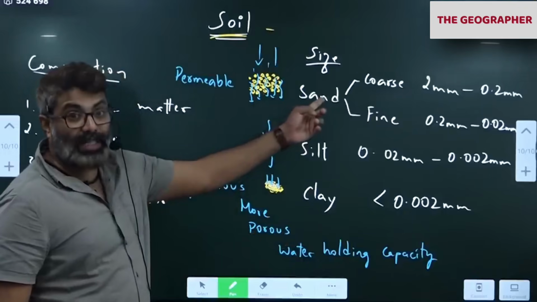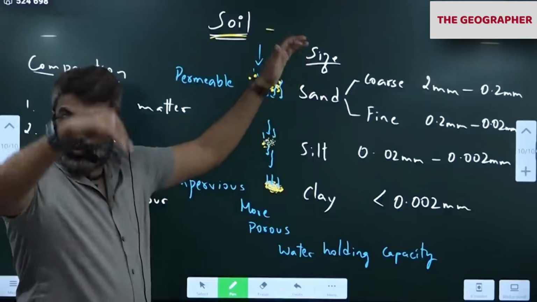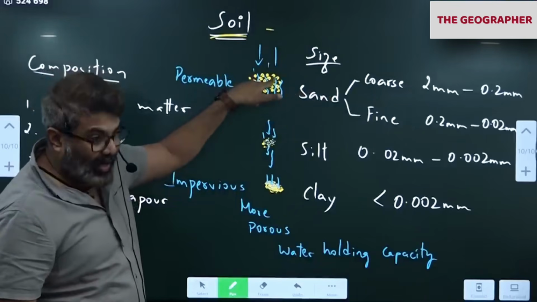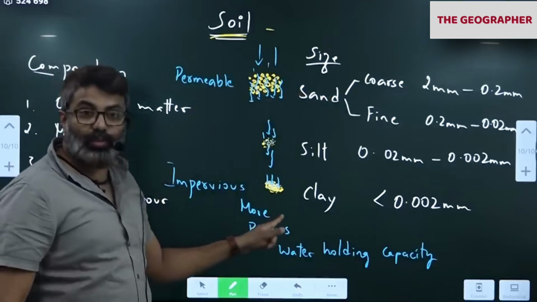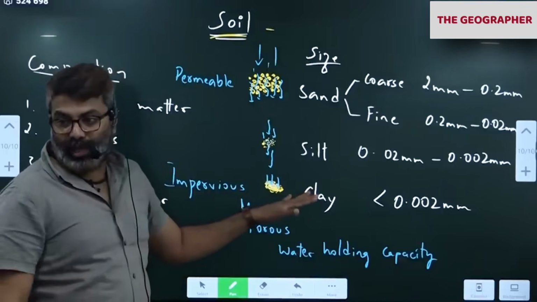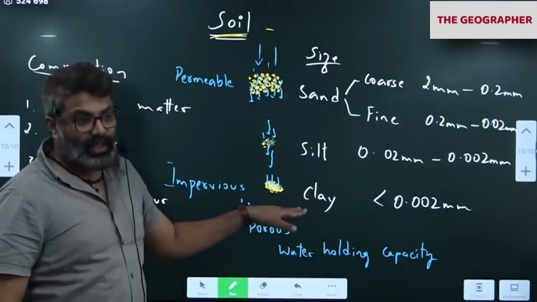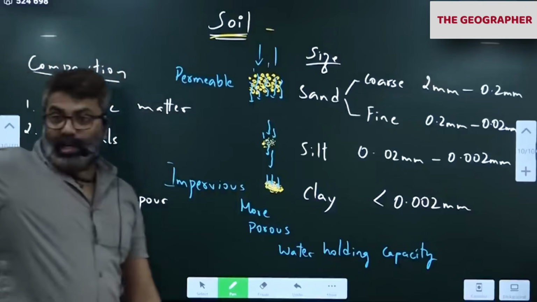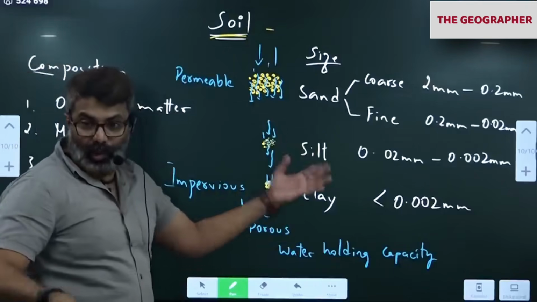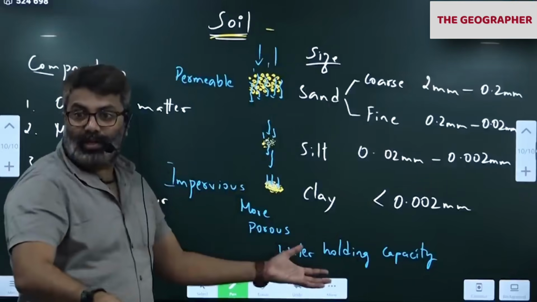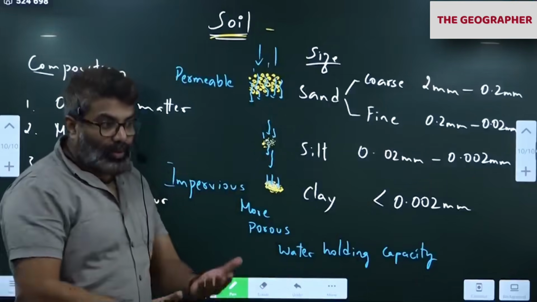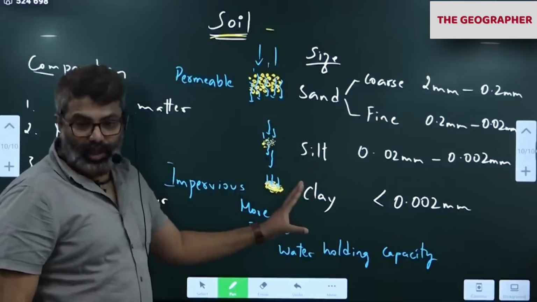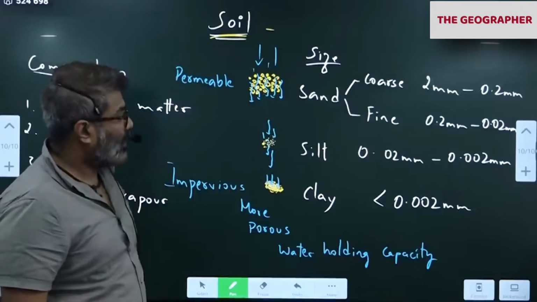For certain crops, we need sandy soil. Water should not stop. It should flow. Well drained soil. Sandy soils are well drained. Clay soils are poorly drained soil, meaning water remains there. Waterlogging condition. So below the lake, what do we have? Silt clay complex below. That prevents the water from going down. So at the bottom of the lake, what type of soil is found? Silt clay, mostly. Silt and clay.